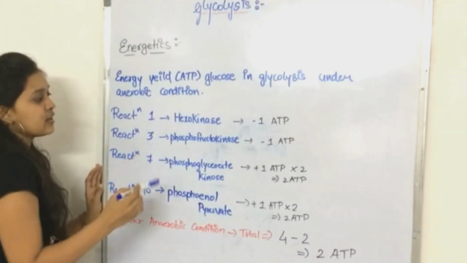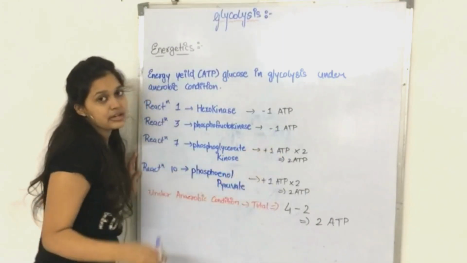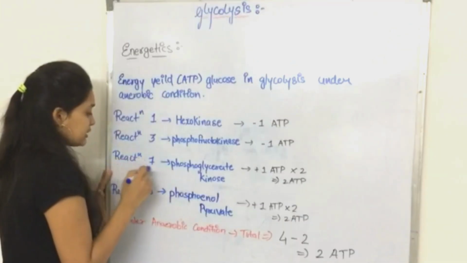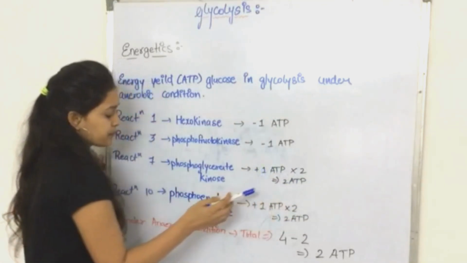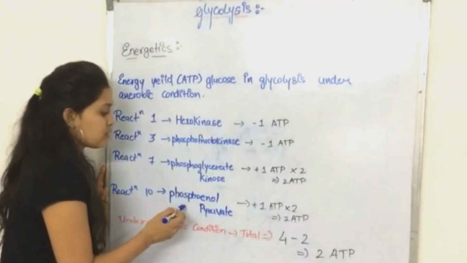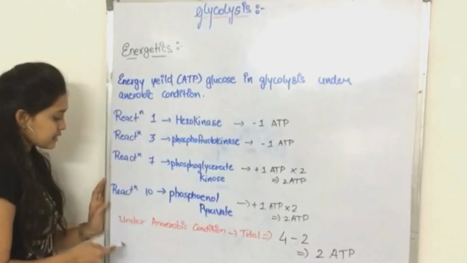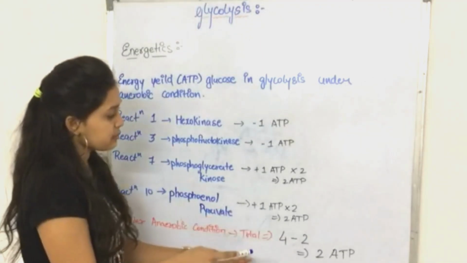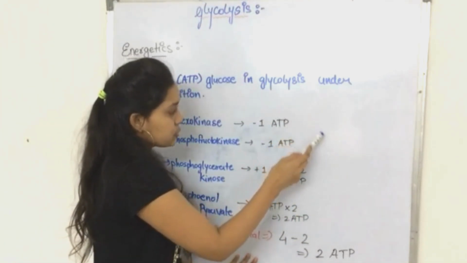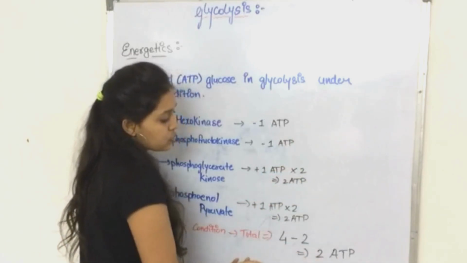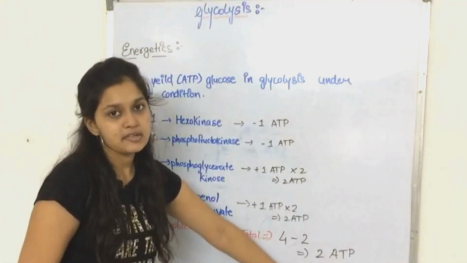In reaction 3, with phosphofructokinase, there was a consumption of 1 ATP also. ATP was converted into ADP. In reaction 7, the phosphoglycerate kinase enzyme forms 2 ATPs, and also in reaction 10, with the help of the phosphoenolpyruvate enzyme, 2 ATPs were formed. So as you can see, under anaerobic conditions the total ATPs formed are 4, and 2 ATPs are consumed. So 4 minus 2 is equal to 2 ATPs. So in the whole glycolysis reaction, the net gain is only 2 ATPs.